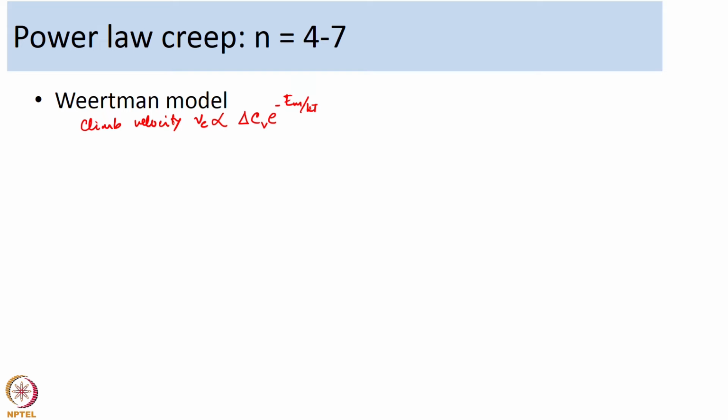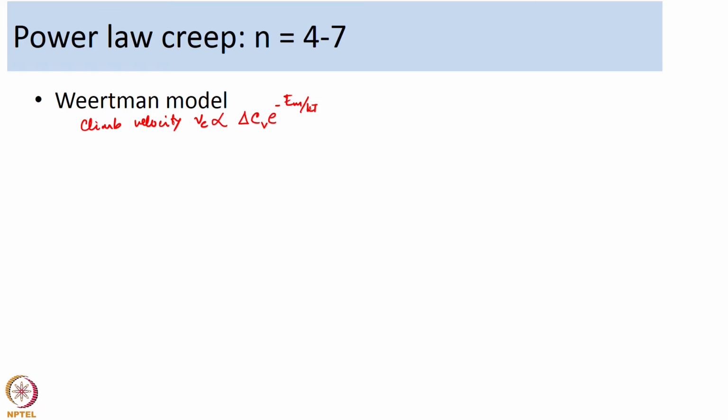Since dislocation climb requires a flux of vacancies, if the dislocation is climbing up, you need vacancies to go to the dislocation. If the dislocation is climbing down, a positive edge dislocation I mean, then you have vacancies moving away from the dislocation core. So, in either case there is a flux of vacancies, and this flux depends on the concentration gradient, which is basically the equilibrium vacancy concentration minus the vacancy concentration available at the dislocation region.